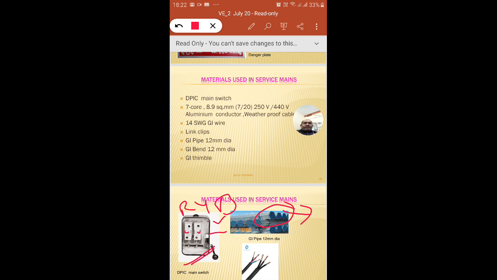arrangement takes place, and the metal conduit is always earthed. Otherwise, what will happen if the insulation fails? It is possible that a shock may take place. Hence all metals which are provided, which are non current carrying metals, should be at zero potential. For that purpose we use different sizes, based on the number of wires. We can use a conduit size of 12 mm, 25 mm or 31.5 mm, depending on the number of wires to be inserted inside the conduit.